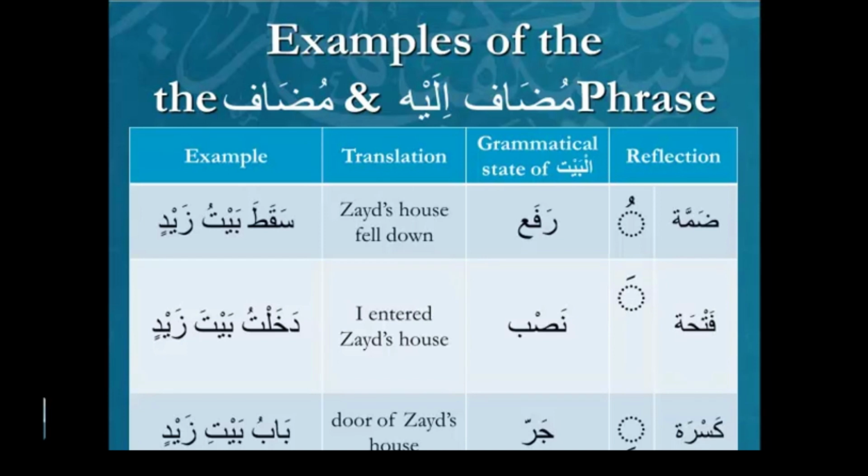Okay, rule number 2, the grammatical state of the mudaf ilayh is fixed on jar. So in all 3 examples, Zaydin, Zaydin, Zaydin, regardless of how the phrase is ultimately being used, the impact is not on Zayd. Zayd is Zaydin in all 3 examples. What changes is the bayt word. In the first example we have baytu, in the second example we have bayta, and in the third example we have bayti. And that's because the grammatical state of the mudaf is subject to the governing agent, which means it depends on how the phrase is used in the overall sentence. And this concludes everything you need to know about phrases for now.